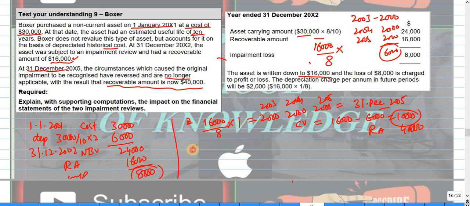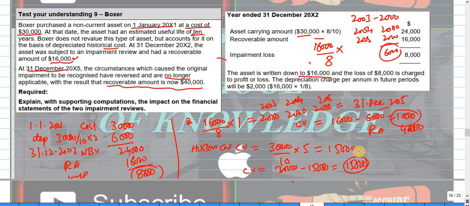So if you check the historical carrying value, it is 30,000 divided by 10, and this is the 5 years. So it will give rise to 15,000 depreciation, and carrying value will be 30,000 minus 15,000 depreciation, so it will be 15,000. This is the historical carrying value.